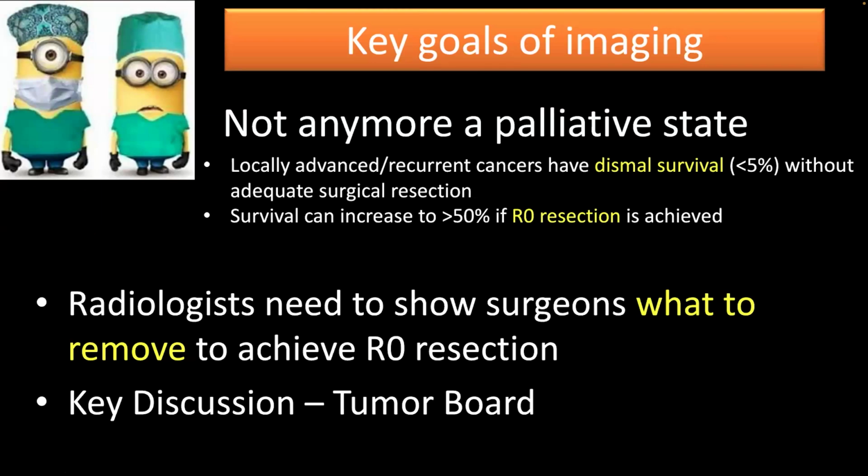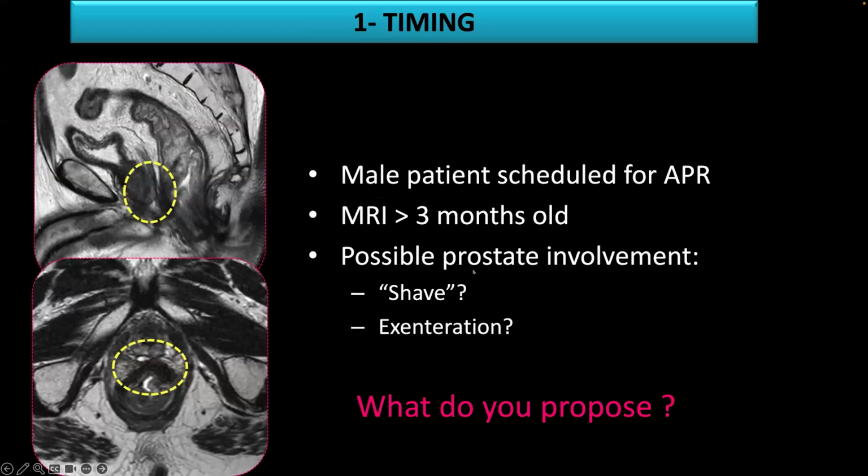So what is important? The first is timing, and this is really important. This was a very interesting case. A patient was scheduled for an amputation. He has some post-therapeutic changes after chemoradiation therapy, after rectal cancer.